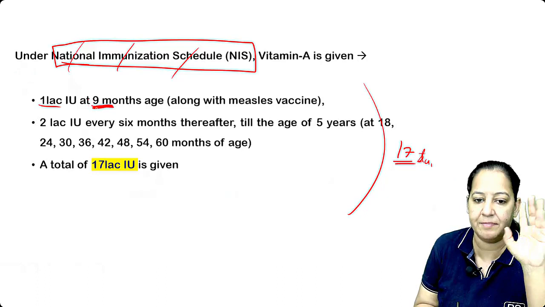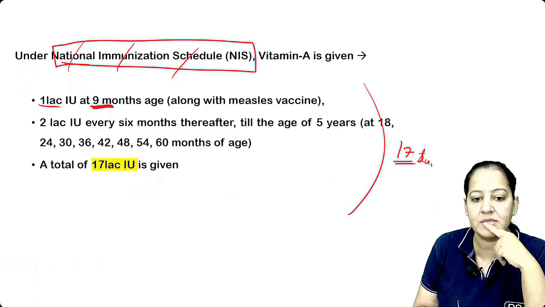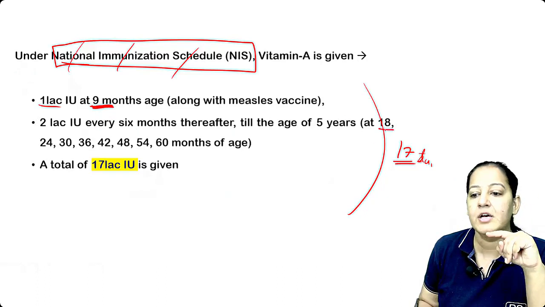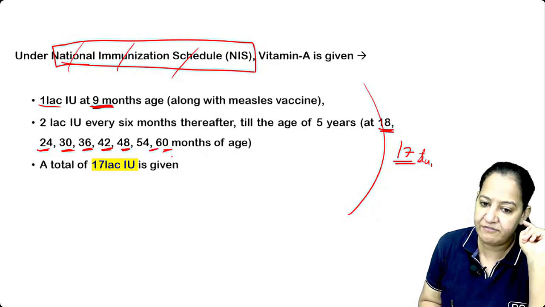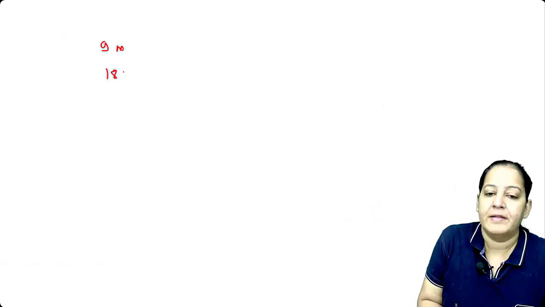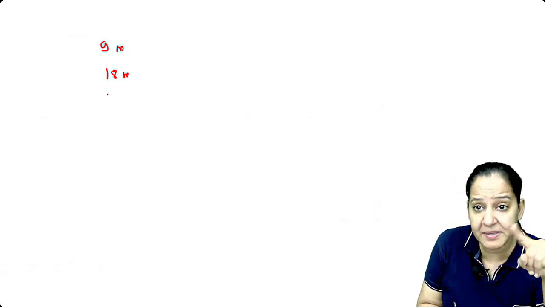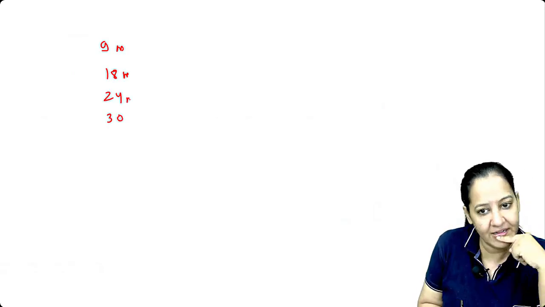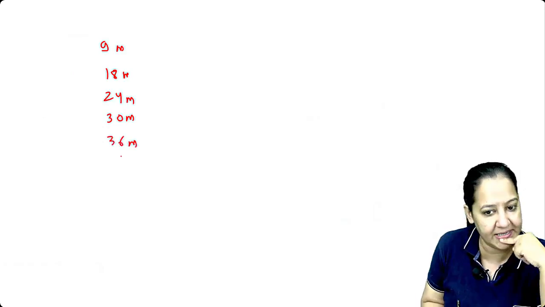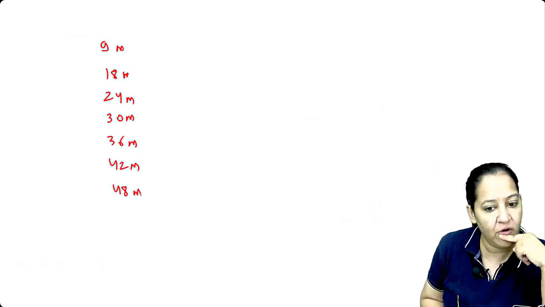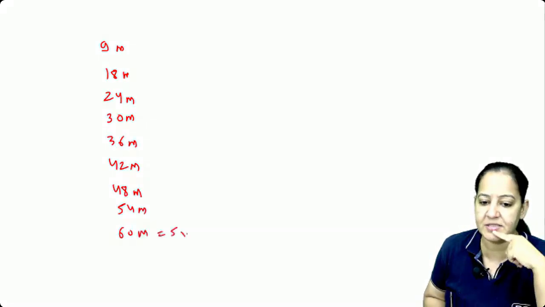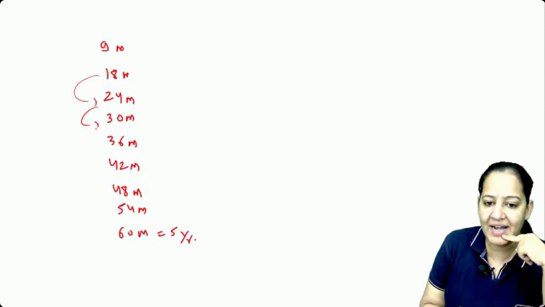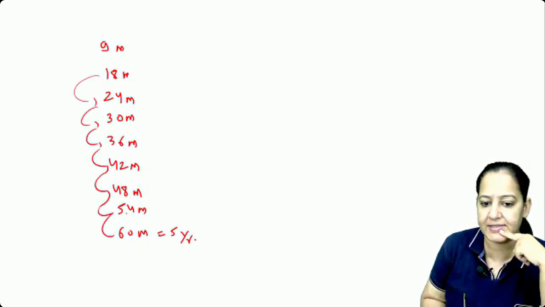Let me tell you. After 9 months, the second dose is given every 6 months up to 5 years. So we will give at 18, then 24, then 30, then 36, then 42, then 48, then 54, then 60 months. Every time 2 lakh. Let me write it. First at 9 months, then 18 months. Keep adding 6. 18 plus 6 is 24, then 30, 36, 42, 48, 54, and 60 months. 60 months is equal to 5 years.